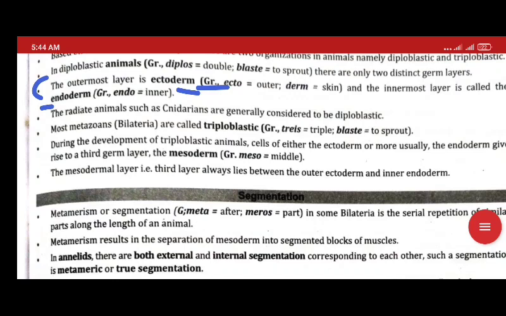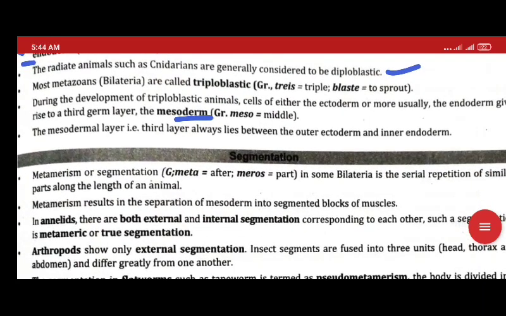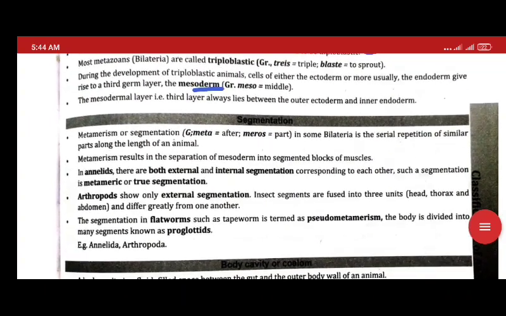Now this type, diploblastic, occurs in coelenterates or Cnidaria. Now we have triploblastic. In triploblastic, development occurs with mesoderm also in the middle. So what will be formed? Coelom.